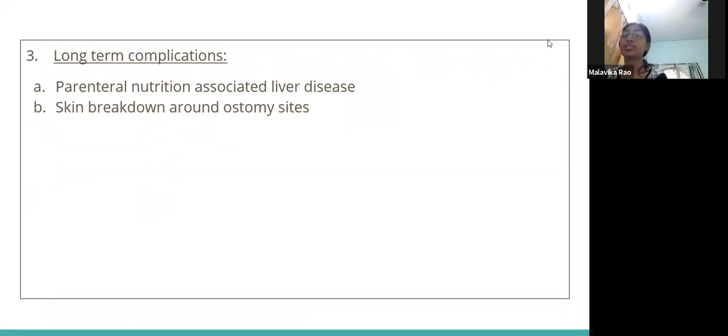Long-term complications. Parenteral nutrition associated liver disease is a common complication in patients who require long-term parenteral nutrition. This causes steatosis and can present with liver fibrosis in the later stages. There's also skin breakdown. This is not a very serious complication, but occurs around the ostomy and gastrostomy site.